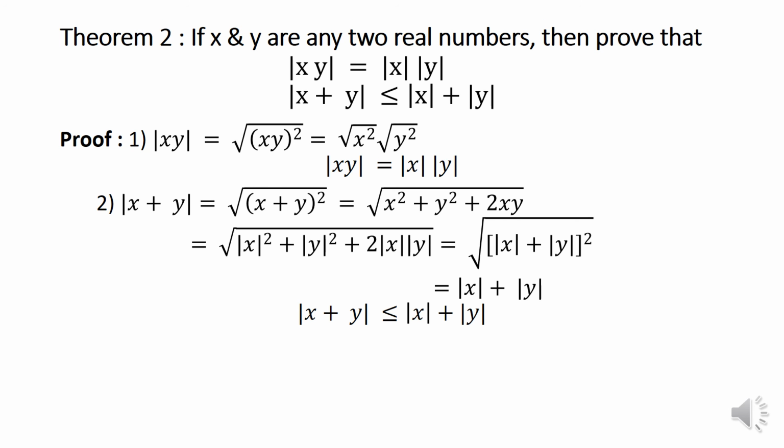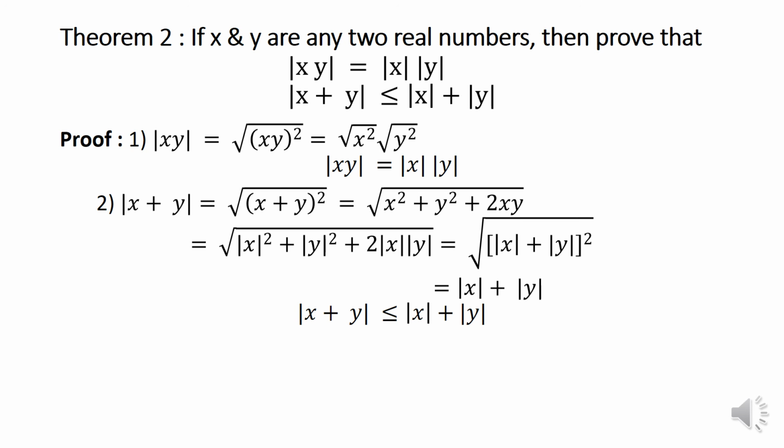And for the second one, modulus of x plus y. From the previous theorem itself, we write modulus of x plus y equal to the square root of x plus y whole square. Expanding, we know that a plus b whole square is a square plus b square plus 2ab. Similarly, x plus y whole square is x square plus y square plus 2xy inside the square root.